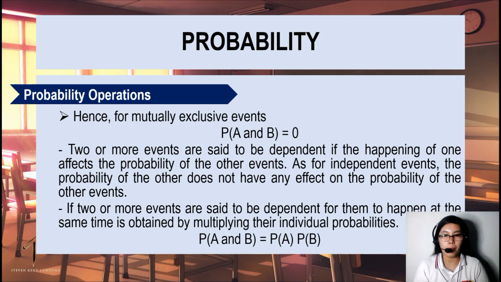So when it is possible for them to happen at the same time, that would be P, or probability, of A and B, and that would be the product of the probability of A and the probability of B. Okay, now let's apply this.